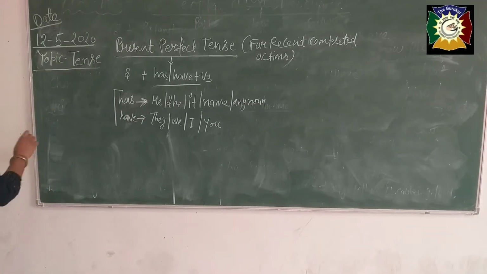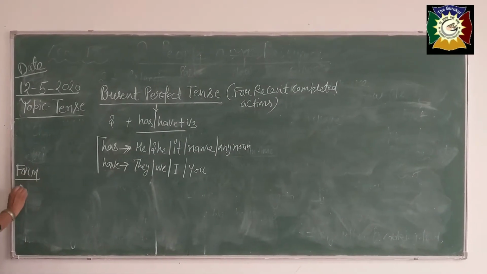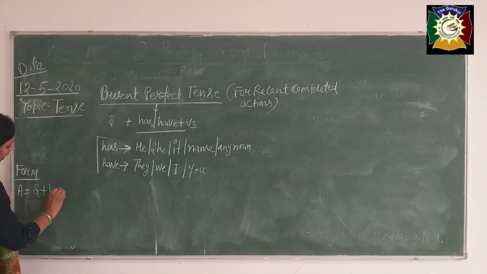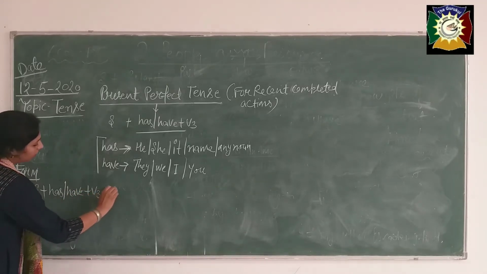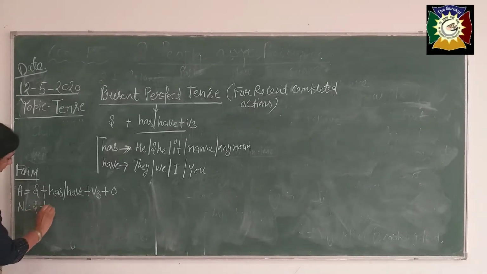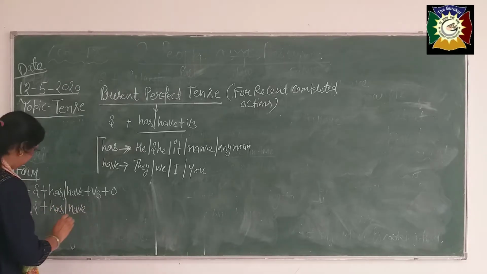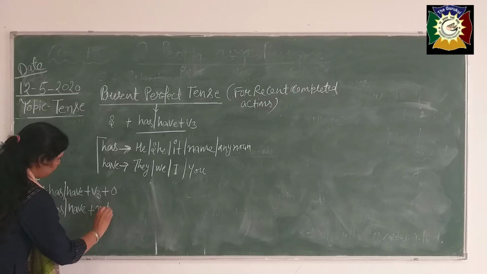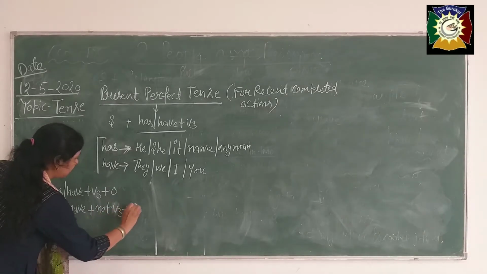Now the form of this verb, beta, for affirmative, subject will come, then has, have plus third form of the verb, then object. Okay, then negative, for negative sentences, subject, has, have, okay, plus not plus V3 plus object.